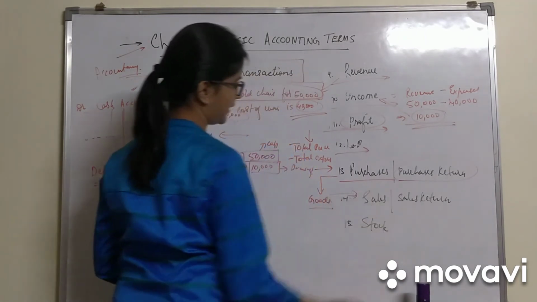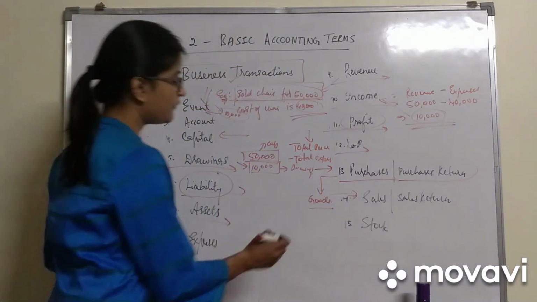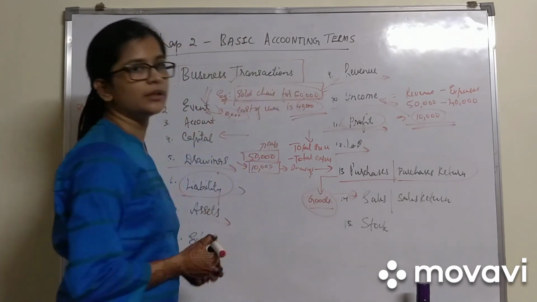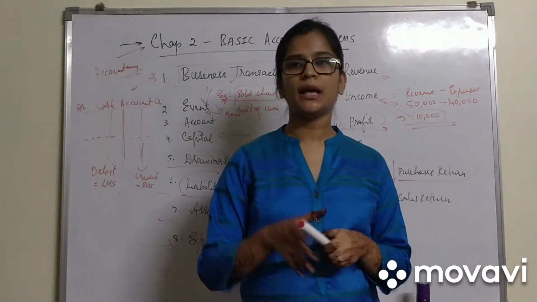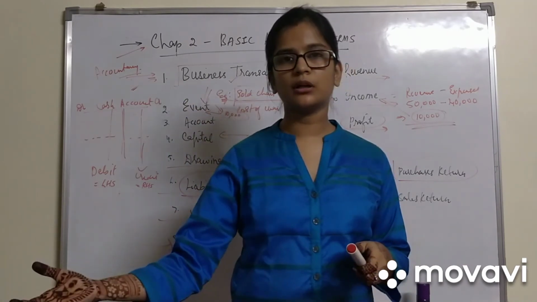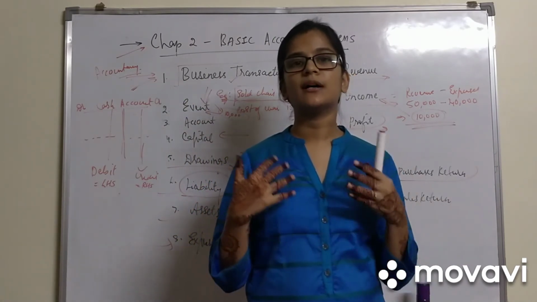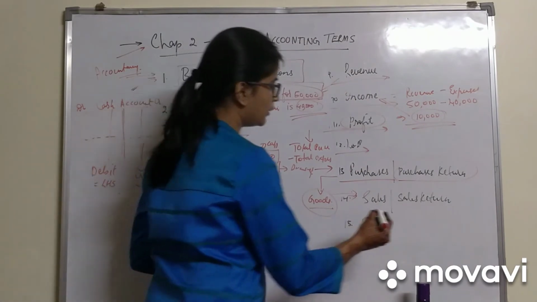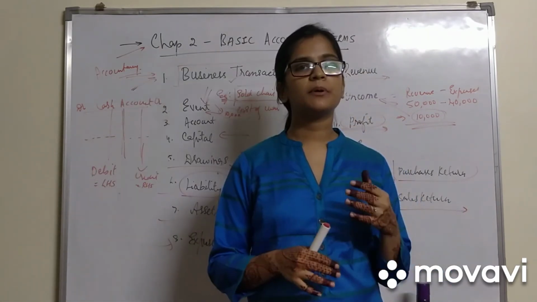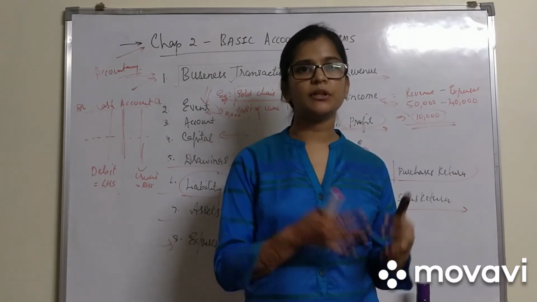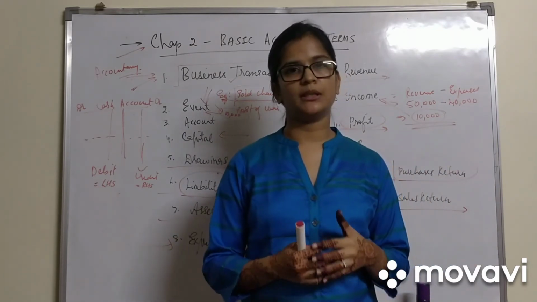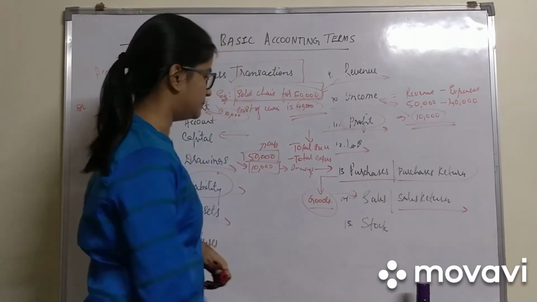The next one is sales. Sales is what? Whenever I sell these goods, that is my sales. Say I purchased clothes from somebody and I sold them to a third person. So that is a sale. What is sales return? The person to whom I sold the goods was not happy with the product he received. He might return it back to me. That is a sales return.